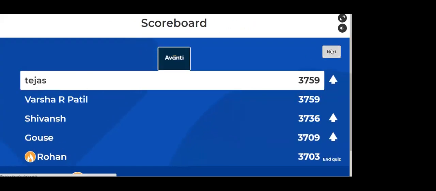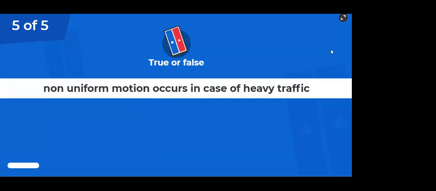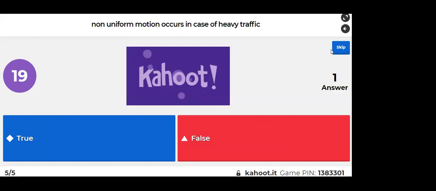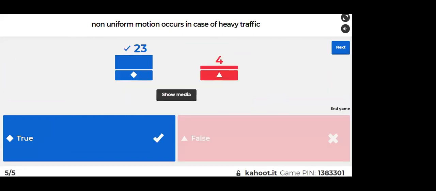Okay, next. Last question of this Kahoot. Non-uniform motion occurs in case of heavy traffic. Yes, true, right? Sometimes you stop, sometimes you move at random speed. So that is correct.